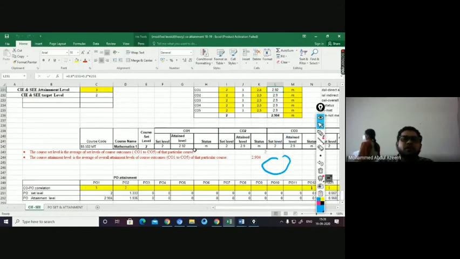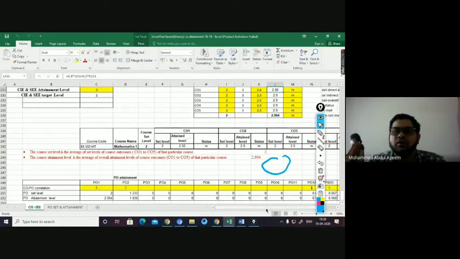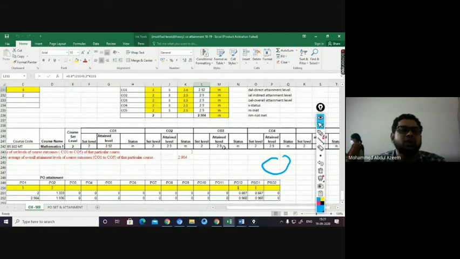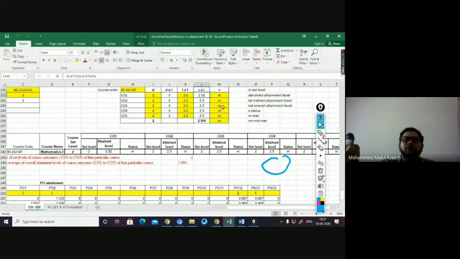Once you get this, now the CO attainment table, we require this, of course. You will automatically get this. The yellow color things you have to write, and the remaining will be automatically generated.